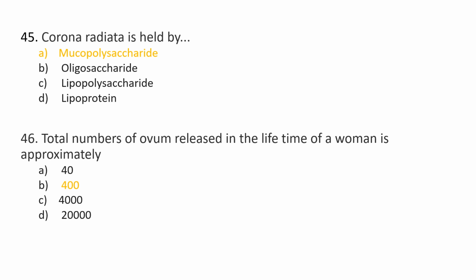46th question is, total number of ovum released in the lifetime of a woman is approximately option A, 40, option B, 400, option C, 4000, and option D, 20,000. And the correct answer is option B, 400.